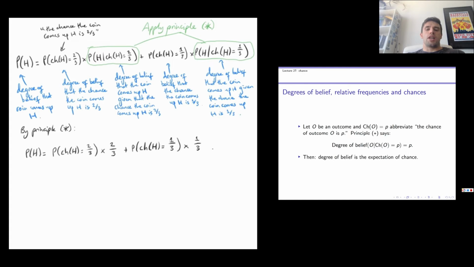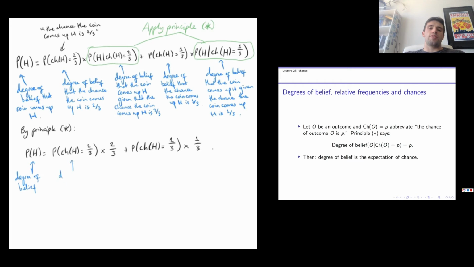And now we have everything on the table. This expression we've just written tells us that the proper degree of belief that the next coin flip is heads is an average of the possible chances, with the weights of the average being the degrees of belief in the proper chance hypotheses. We've met these weighted averages before, they are expectations. So what this expression tells us is that degree of belief is the expectation of chance. That's on the slide there. This is itself a principle because it follows from principle star.